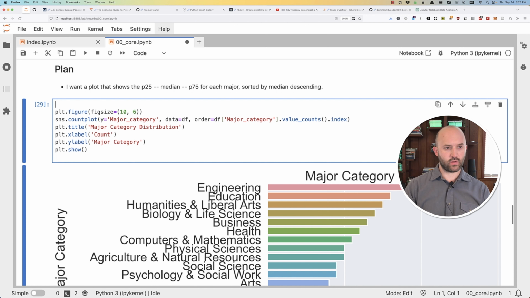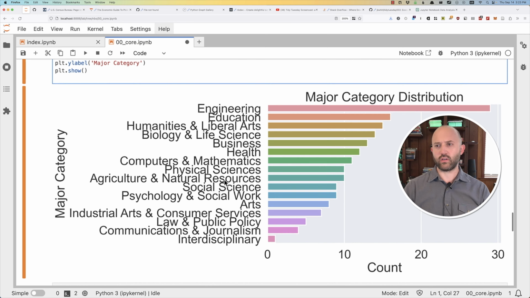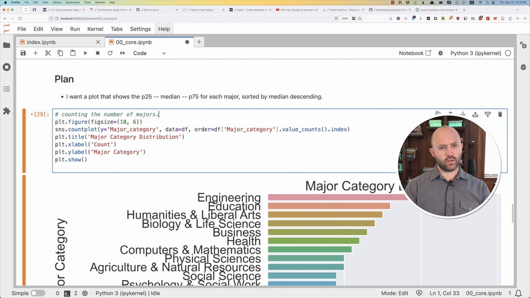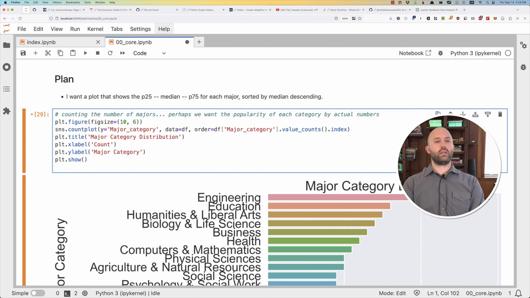Okay, maybe this is okay. Counting the number of majors, I think, right? Because there's only, 30 is the biggest one. Perhaps we want the total. Let's say we want the popularity of each category by the actual numbers, right? So let's do that.